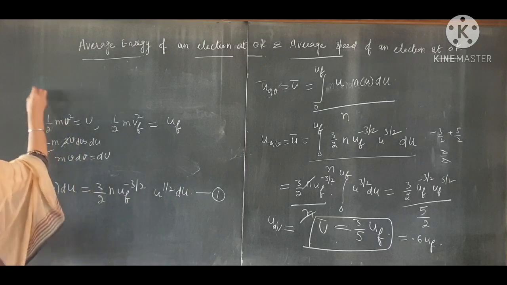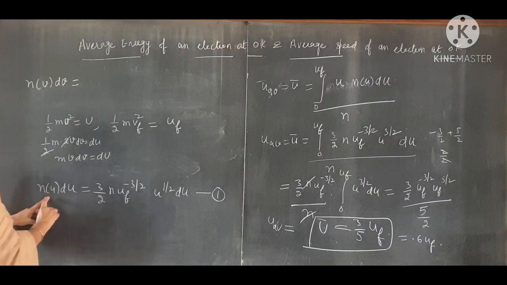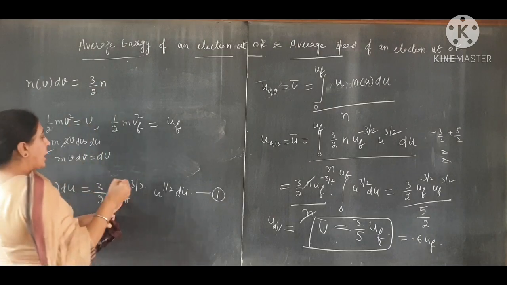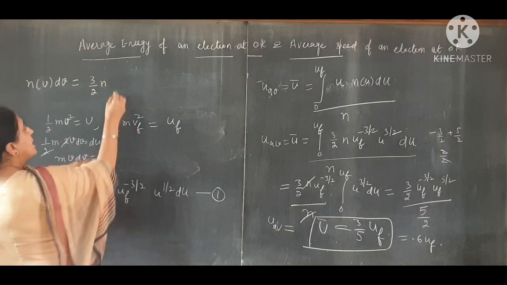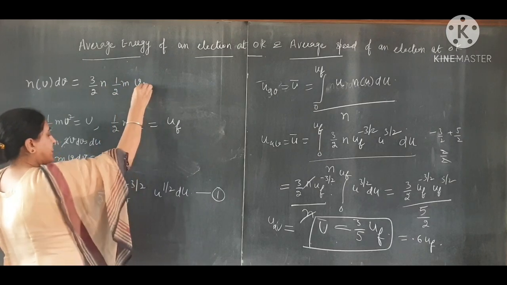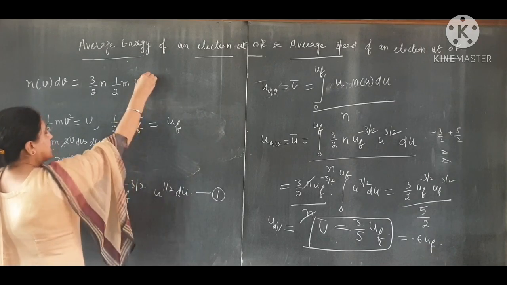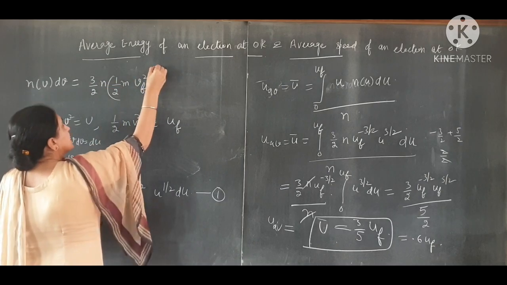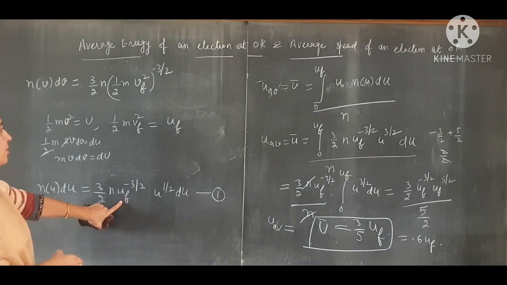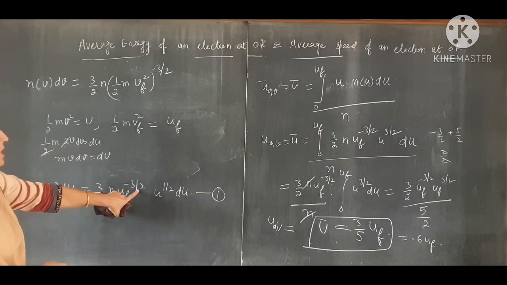This implies n v dv is equal to 3 by 2 n, uf, that is half m vf square raised to power minus 3 by 2.